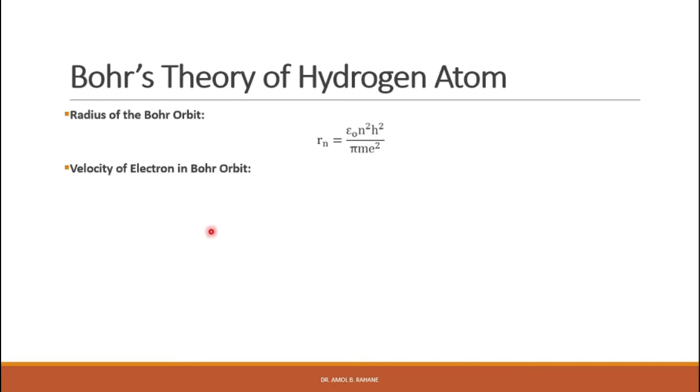So the velocity of the electron in Bohr orbit is given by Vn is equal to e square upon 2 epsilon 0 n h. The total energy of the electron in the orbit is given by En is equal to minus m e raised to 4 upon 8 epsilon 0 square n square h square.